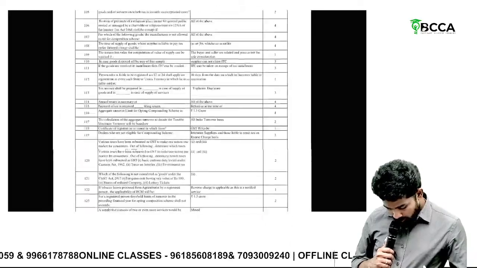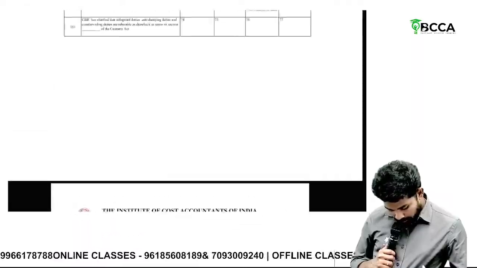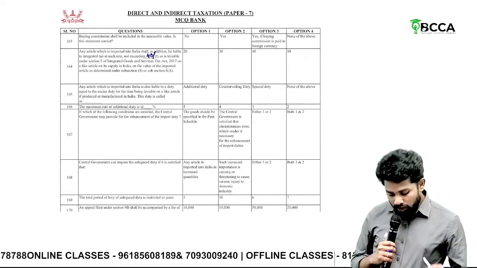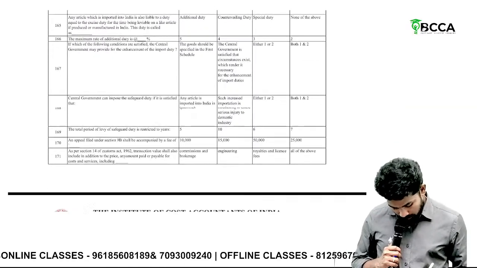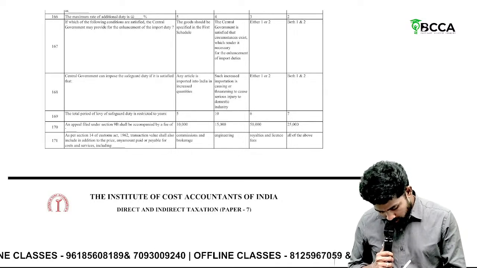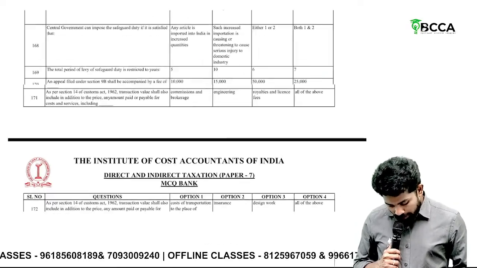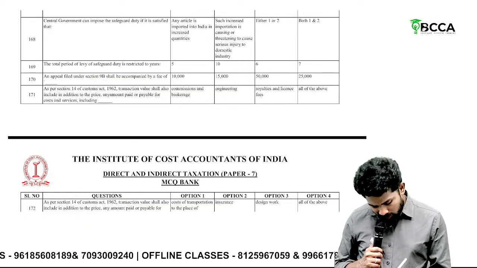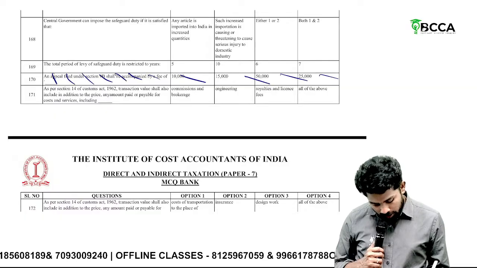Sorry, 10 years. 10 years, sir, it is like 10 years. Okay, total, along with extension they are asking, right? Okay, 10 years. Then, an appeal filed under 9B, if any appeal is filed, it should be, sir, this appeal and all, this is nowhere relevant, sir. Don't even read this MCQ. Not relevant also for us.